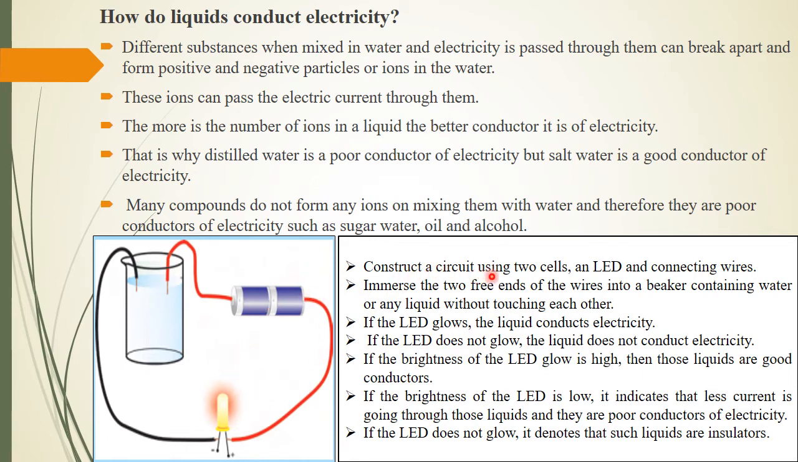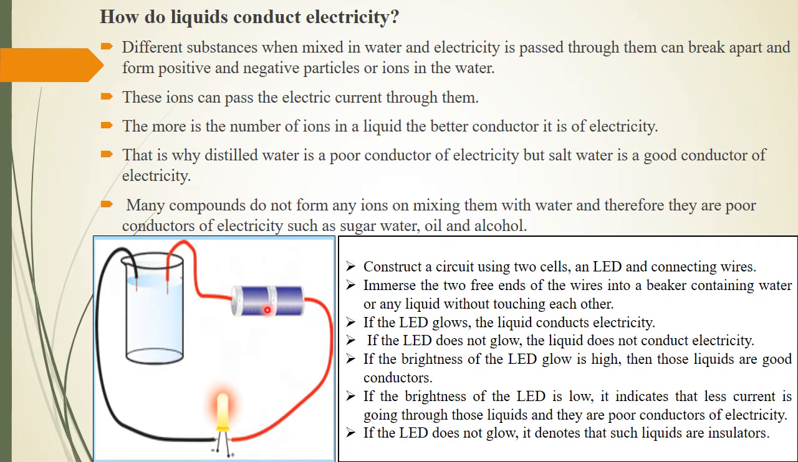Construct a circuit using two cells, an LED, and connecting wires. There are two connecting wires. Immerse the two ends of the wires in a beaker containing water or any liquid without touching each other. See, the two ends are kept separate. If the LED glows, the liquid conducts electricity.